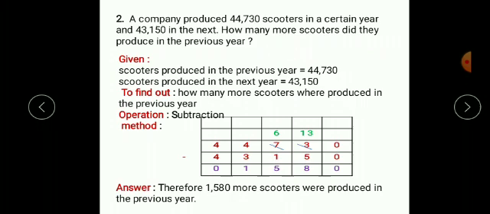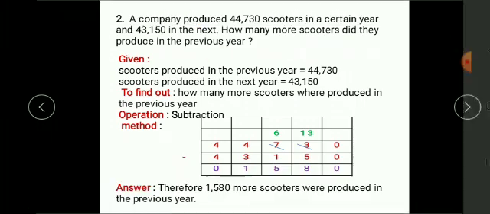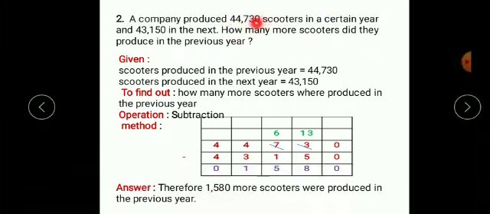So in the what the two numbers are given here, first number is 44,730. So many scooters were produced in last year, and so many scooters were produced in the next year. Write down it in the given part. Next, how many more? See, the word how many more itself tells us we need to do subtraction here. So write down this sentence in your to find out part. So how many more scooters were produced in the previous year?